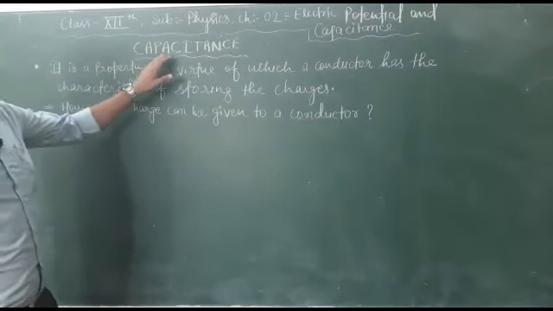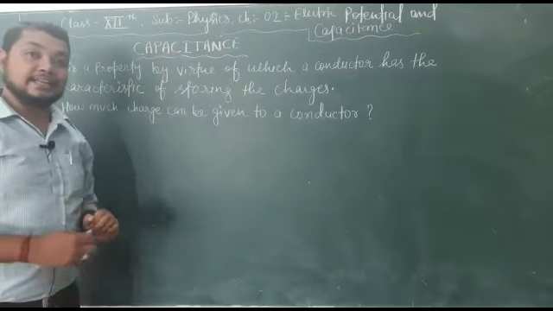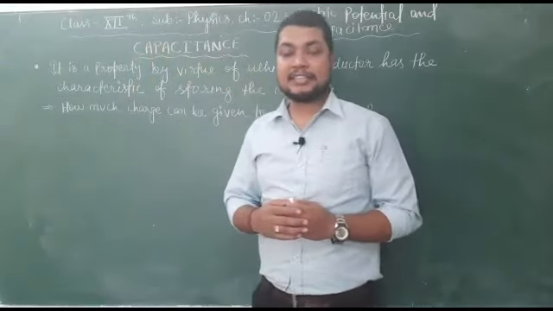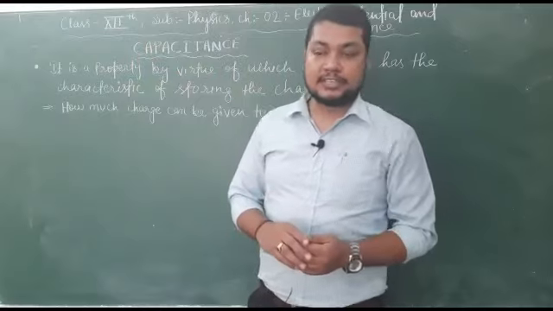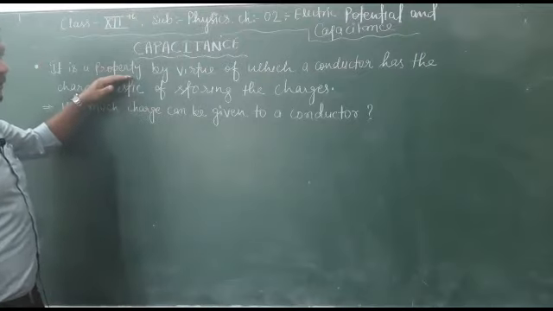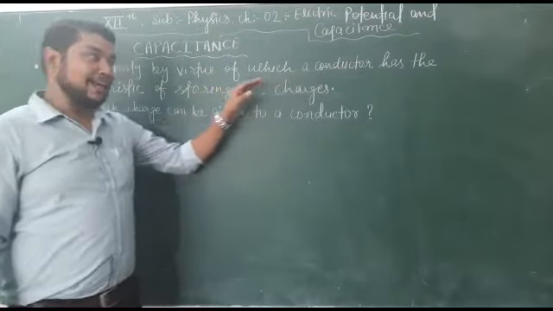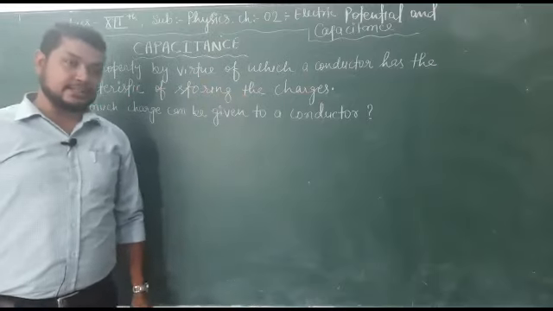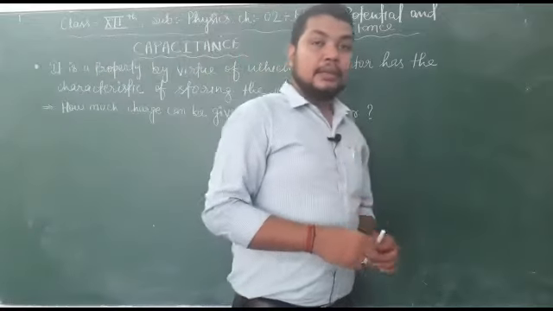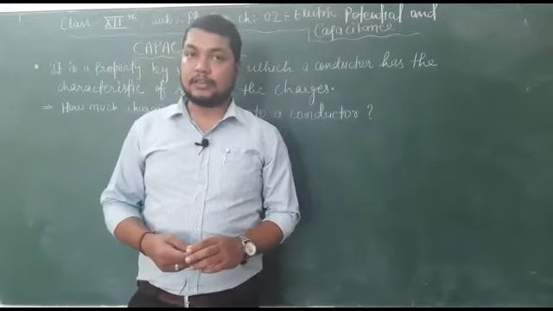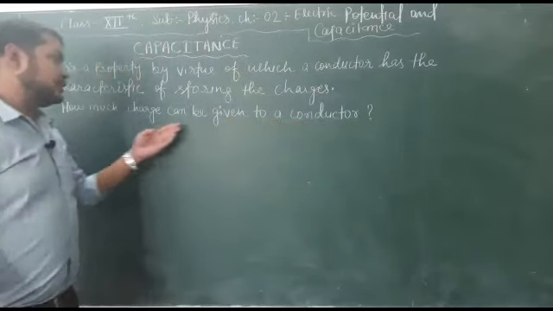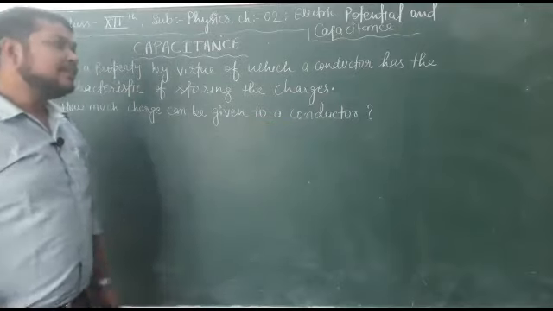Now, capacitance is simply a property of a conductor, and likewise resistance. Resistance is the property by which the conductor has the ability to oppose the flow of charges that constitutes the current. Here the capacitance is again a property of a conductor due to which it has the characteristic to store charges in it. Now the question that everyone wants to know is how much charge can be stored in a conductor, or what the storing capacity for charges of a conductor is. So we will discuss it.